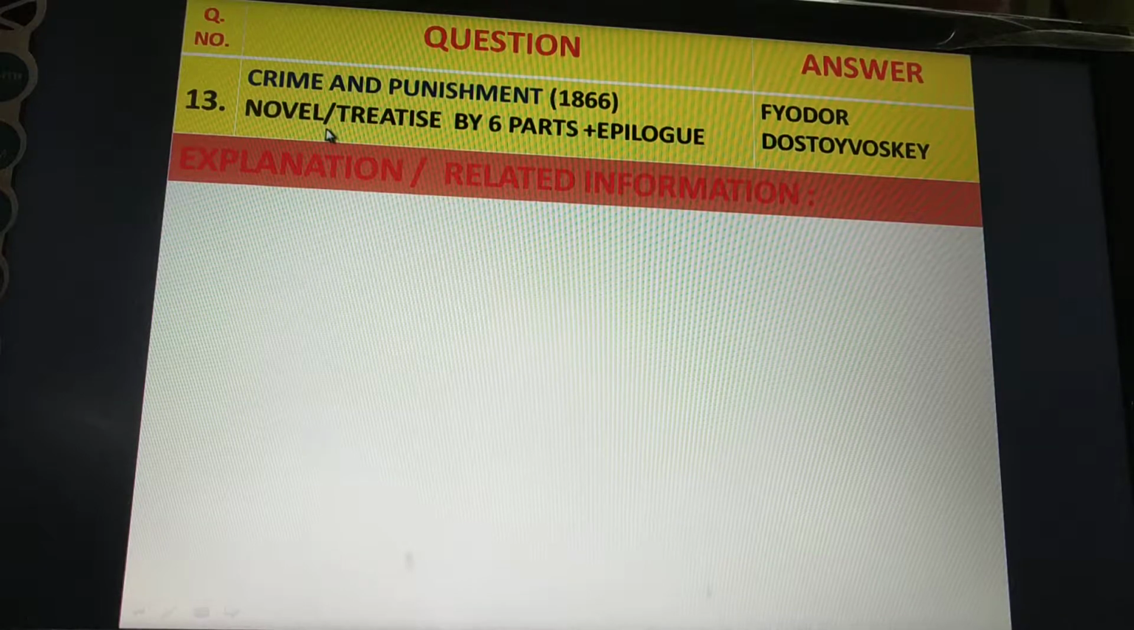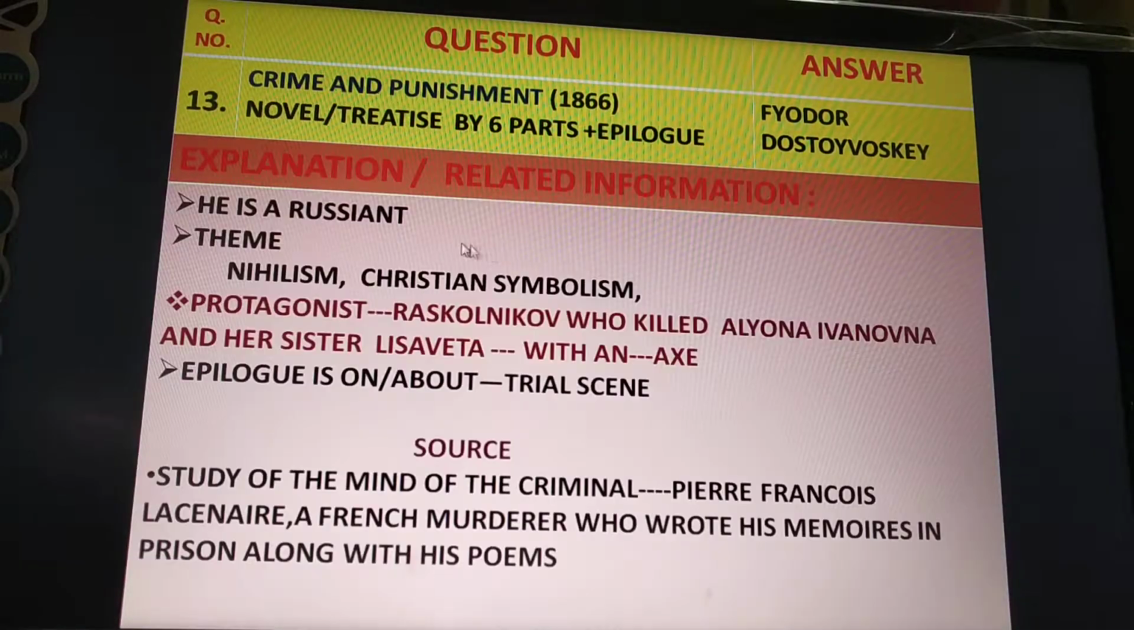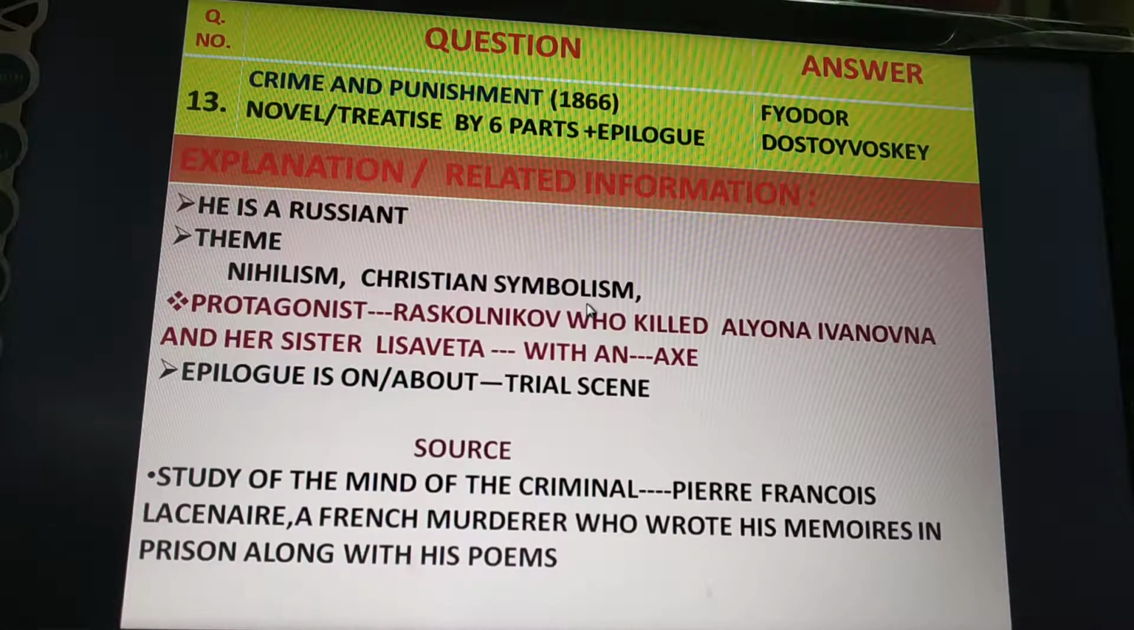It is a novel or treatise. It has 6 parts plus an epilogue. This Crime and Punishment was written by Fyodor Dostoevsky. He was a Russian writer. The themes of this novel are nihilism and Christian symbolism.